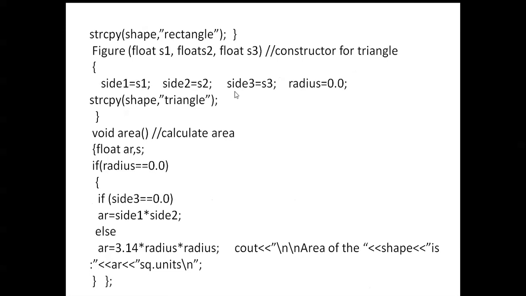So side one is equal to s1, side two is equal to s2, and side three is equal to s3. Radius is equal to 0. Next, string copy function. Next one, rectangle. The first one is circle. This is rectangle. This is triangle. In triangle.